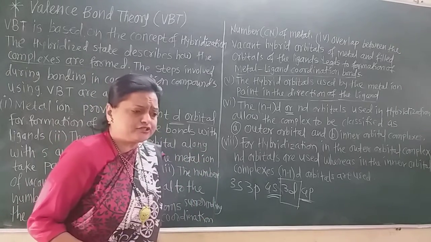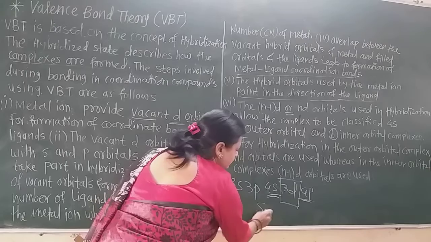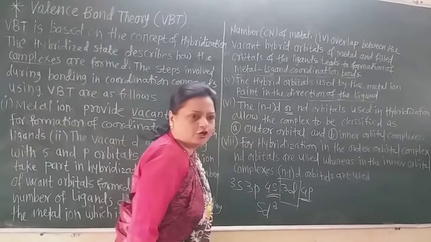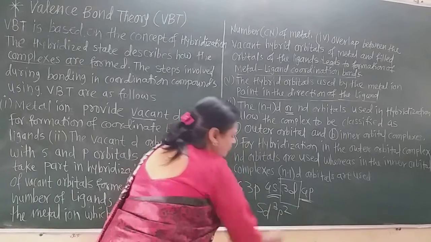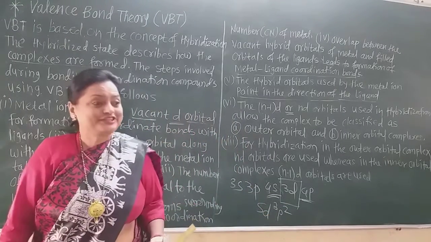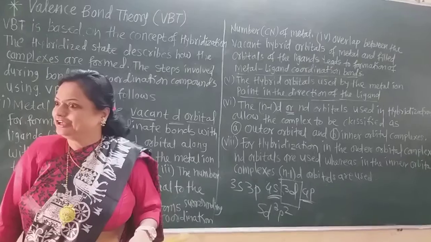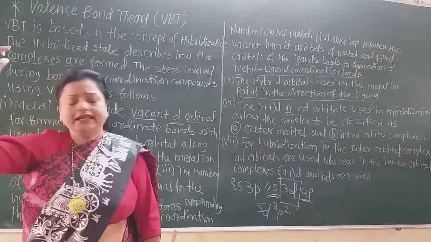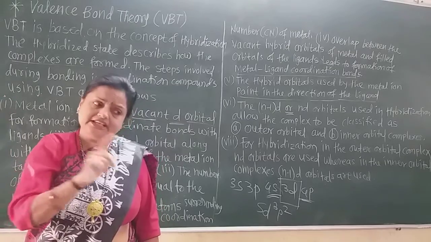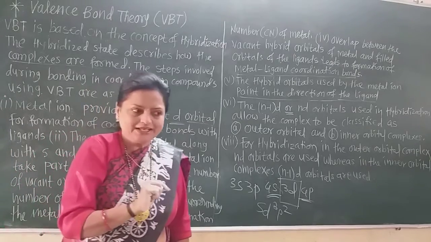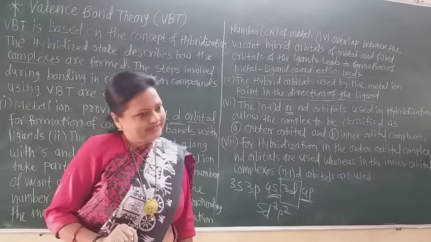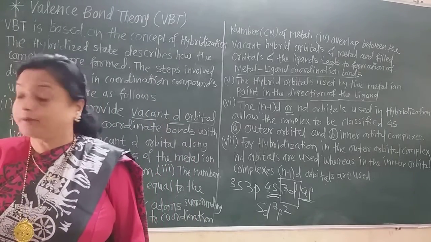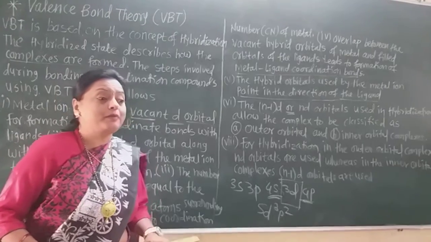Then which type of hybridization will be formed there? sd3. And suppose 1p orbital or 2p orbital taking part, so sd3p2. Such types of hybridization are there in coordination compounds. In our elementary compounds, there is sp3. Why sp3? Because 1s and 3p orbitals take part. sp2, why sp2? 1s and 2p orbitals take part. But here it is not such type of hybridization.